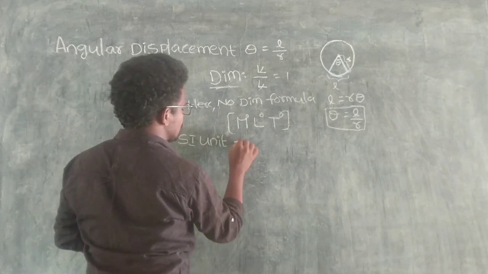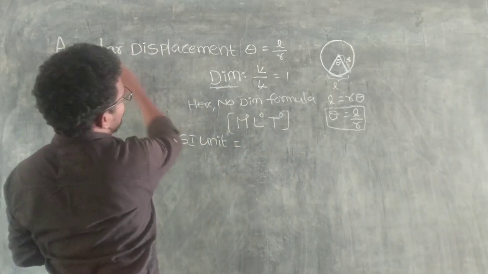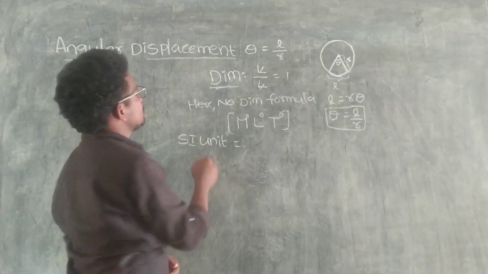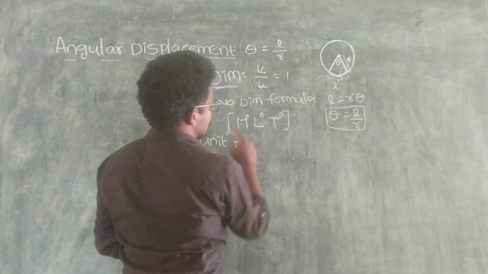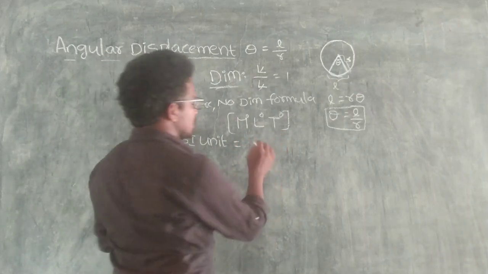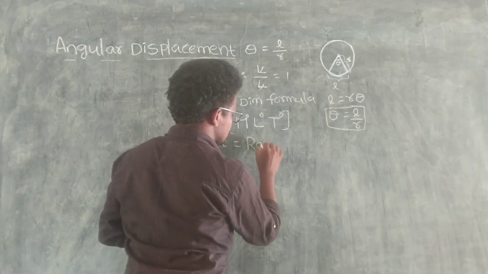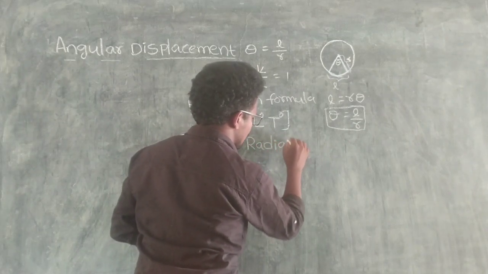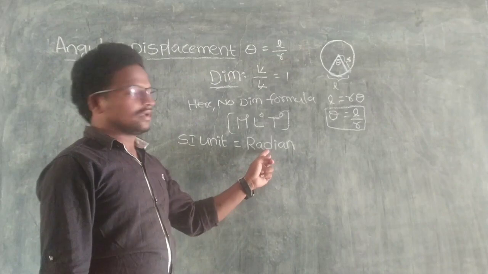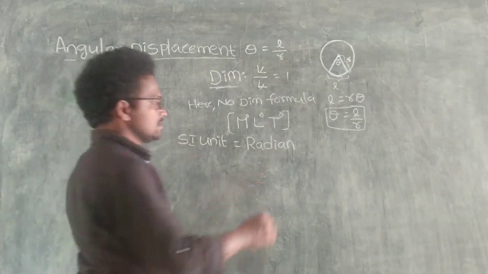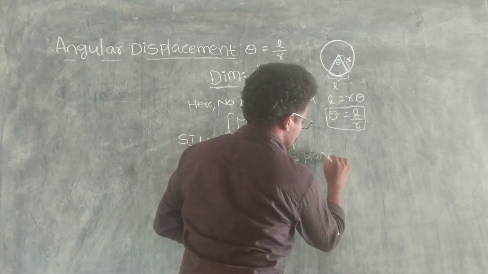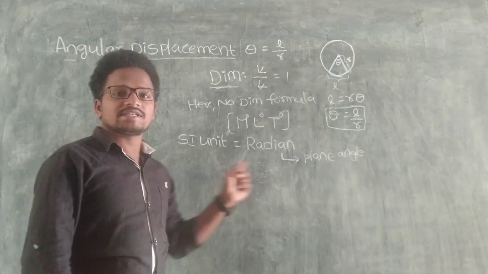Here there is no mass, no length, no time. So we consider the SI unit of angular displacement to be the radian. Radian is considered a plane angle.